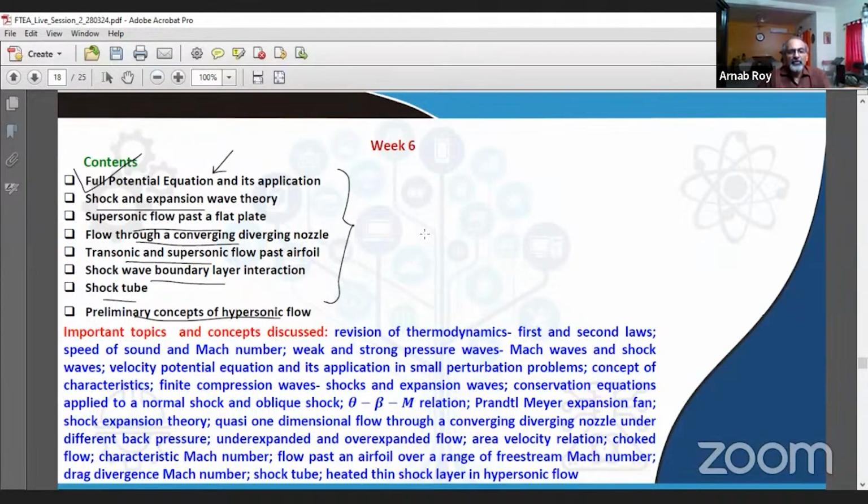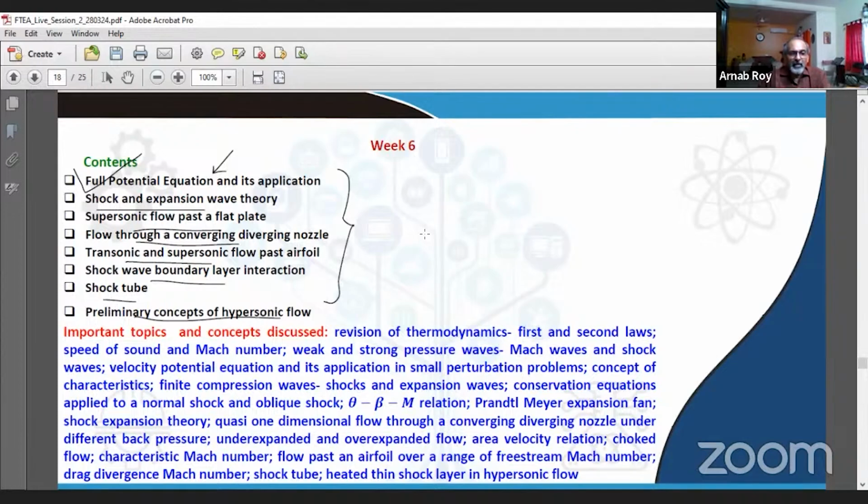Then we learned about velocity potential equation and its application in small perturbation problems where the source of the perturbation is very weak. We learned about concept of characteristics, which is so very important in compressible flows, where the flows essentially have hyperbolic nature. We learned about finite compression waves comprising of shocks and expansion waves, conservation equations applied to normal shock, oblique shock. In the context of oblique shock, we learned about theta beta M relation. And then we learned about Prandtl-Meyer expansion fan.